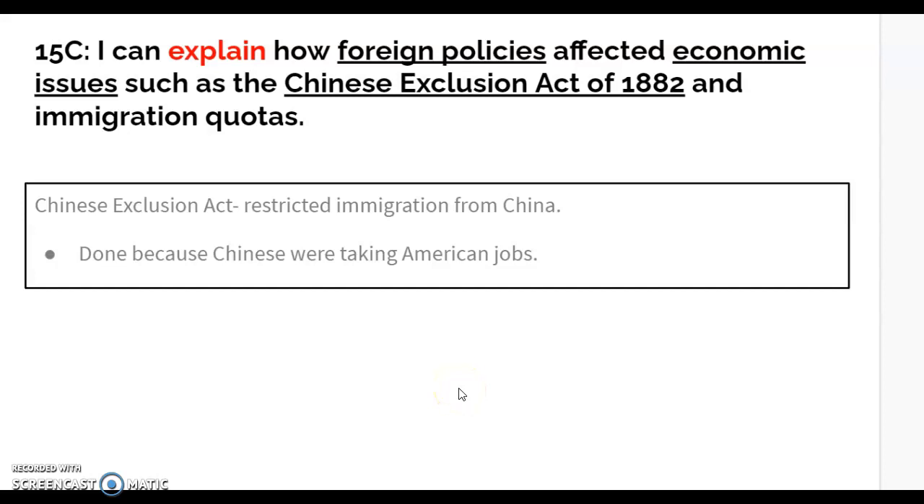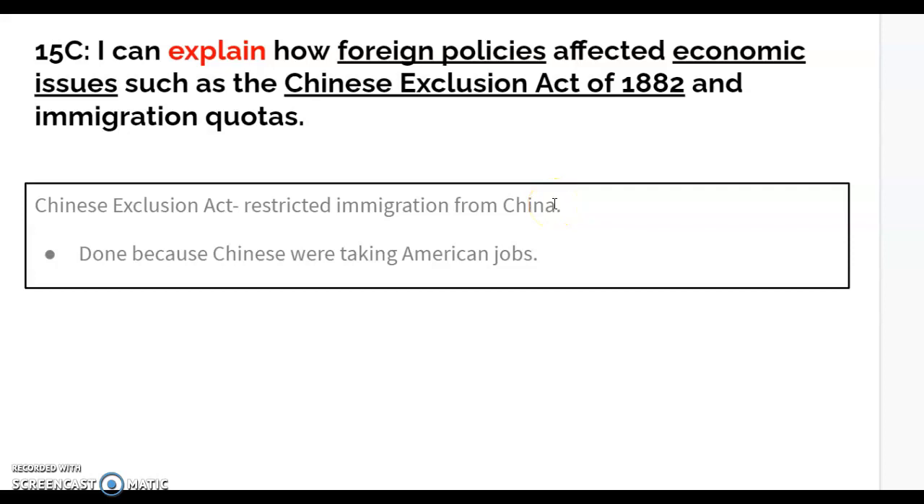Okay, 15C, Standard 15C. I can explain how foreign policies affected economic issues such as the Chinese Exclusion Act of 1882 and immigration quotas. So basically, we're going to have to explain how foreign policies such as the Chinese Exclusion Act impacted society. So here, all you need to know is that the Chinese Exclusion Act restricted immigration from China.